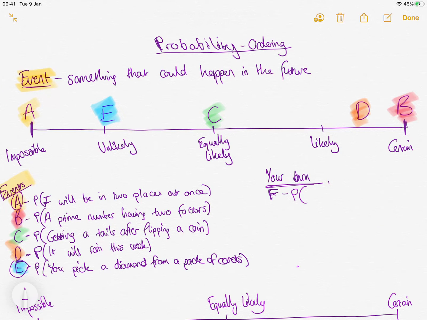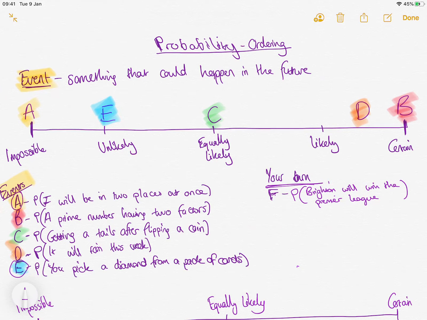Right, I'm going to come up with my own, so pause the video if you haven't quite done yours yet. Probability Brighton will win the Premier League. So that's just they will win it at some point. The probability they will win it at some point, not this season because they can't win it this season, it's impossible. But at some point, what's the probability they will win the league?